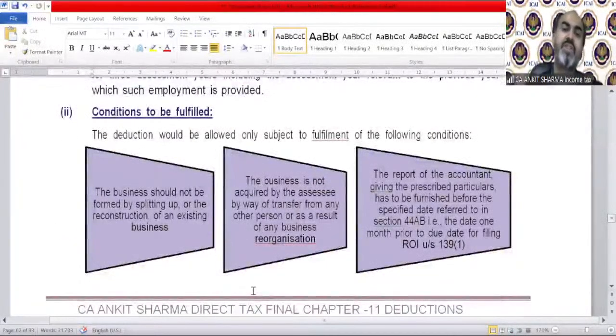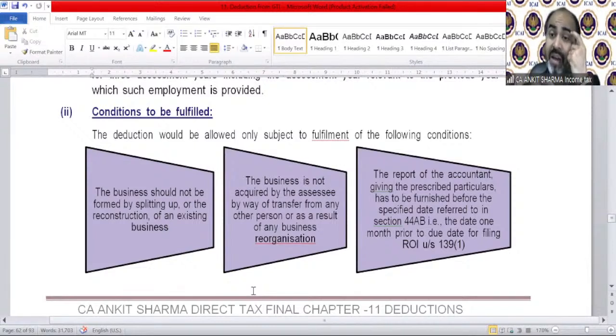There are certain conditions that need to be fulfilled. Of course, the business should not be formed by splitting up or reconstruction. The business is not acquired by the assessee by way of transfer from any other person or as a result of any business reorganization. That means the employment should be new. If it is a splitting of the business, then the employee will always be old. Of course, there should be a new appointment. There should be a new employment.